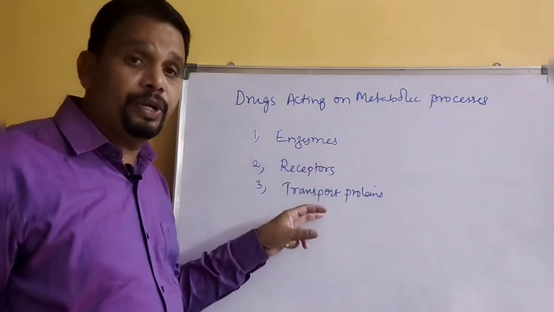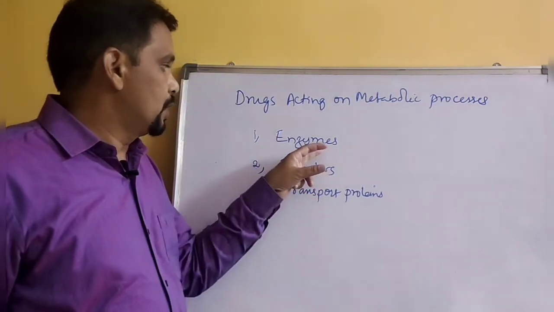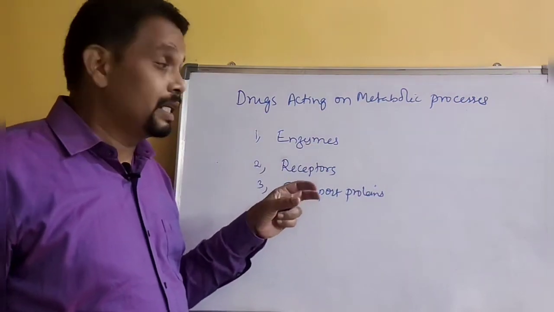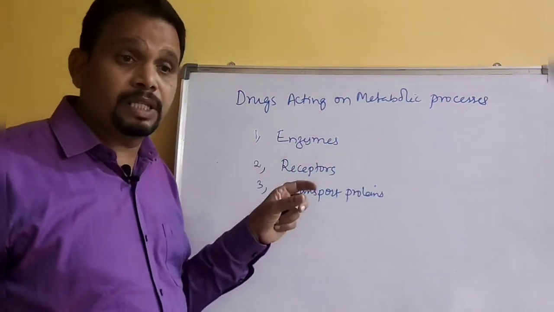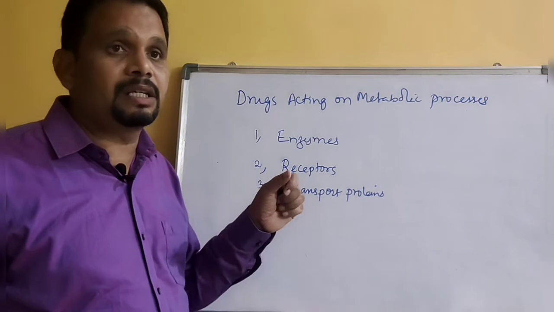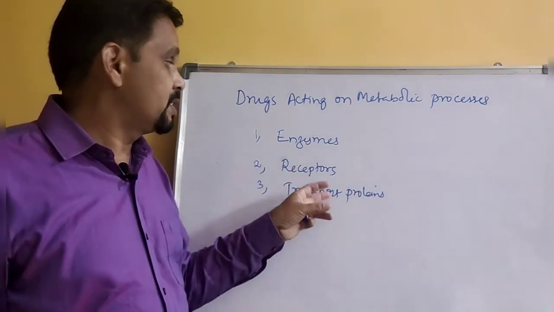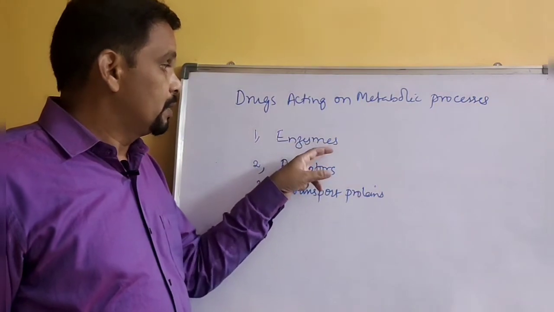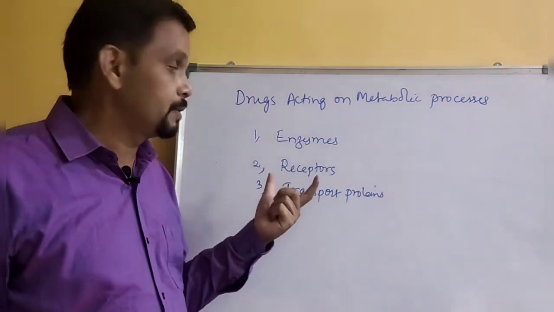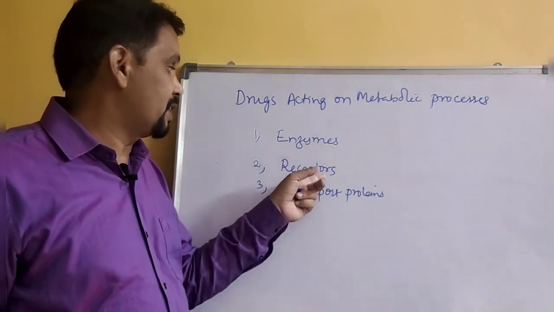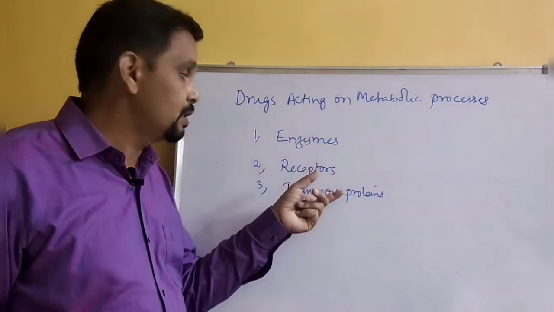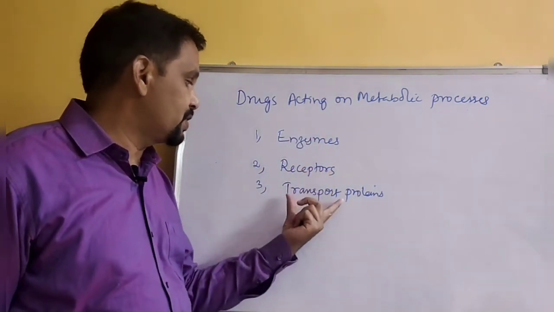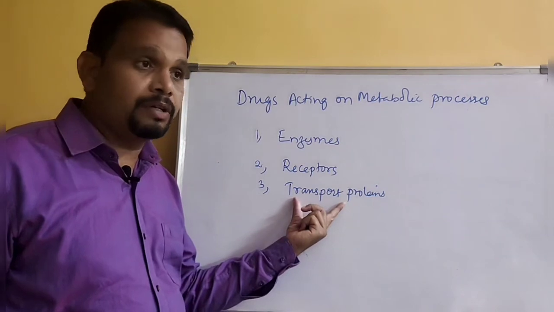These are all proteins. The only difference is their amino acid sequence and the number of amino acids in their chains. But they also have different functions. Enzymes have different functions, and receptors have different functions, and transport proteins have different functions.